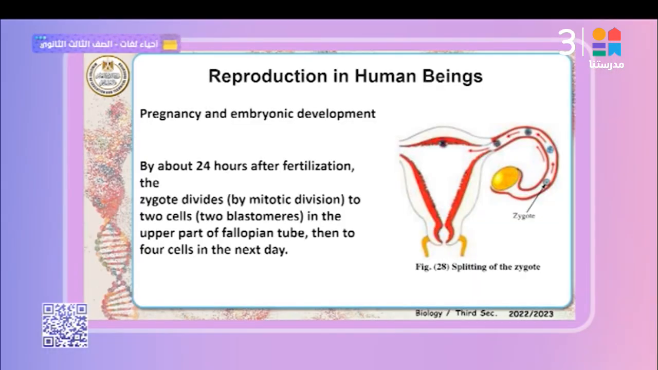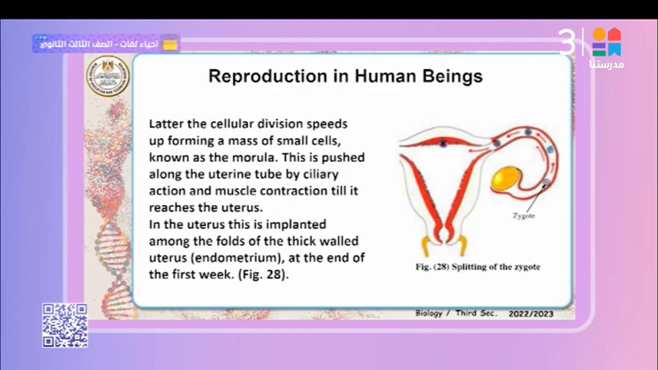Pregnancy and embryonic development. About 24 hours after fertilization, the zygote divides by mitotic division into 2 cells, 2 blastomeres, in the upper part of the fallopian tube, then to 4 cells the next day. This figure shows the site where fertilization occurs.